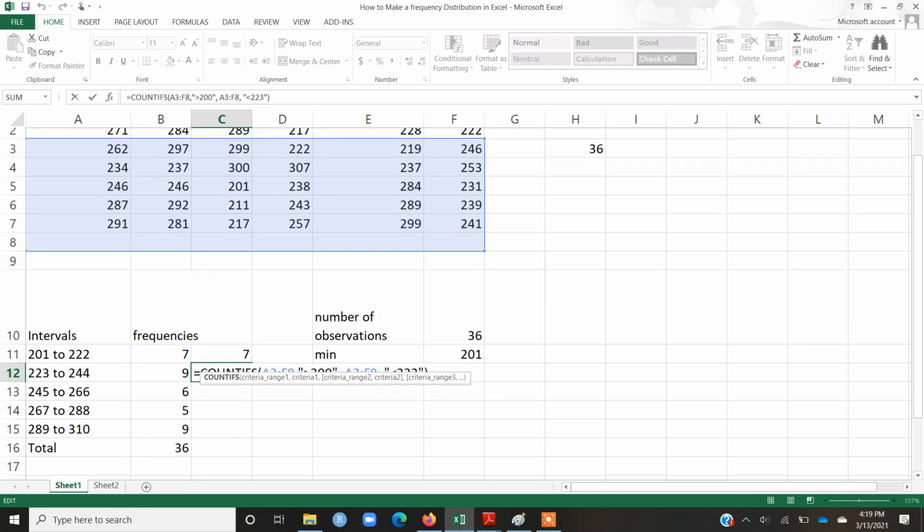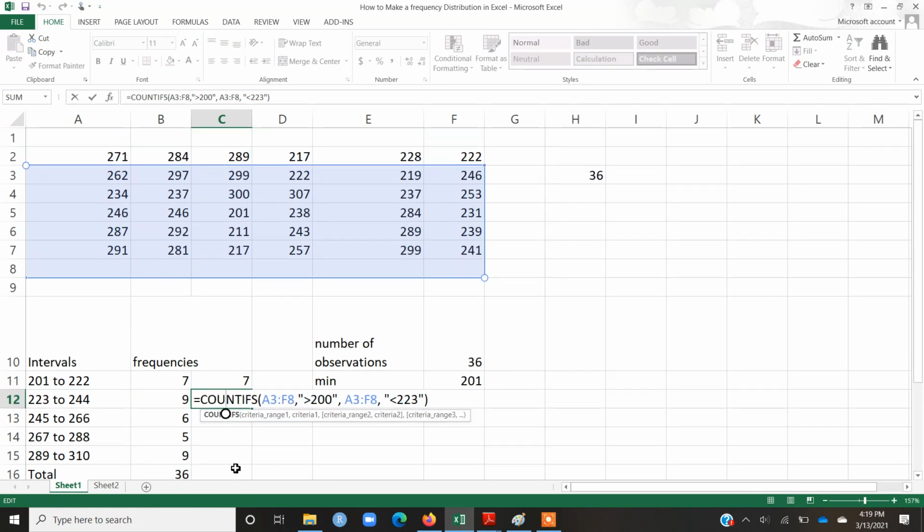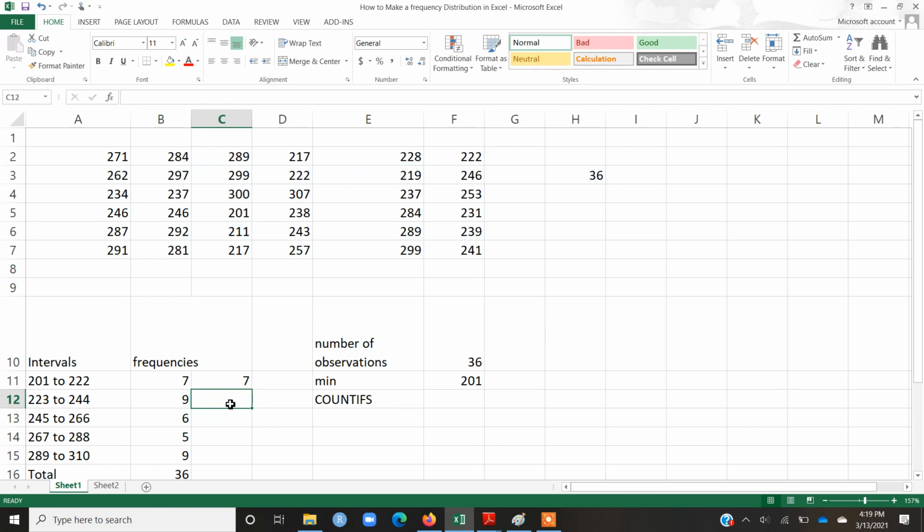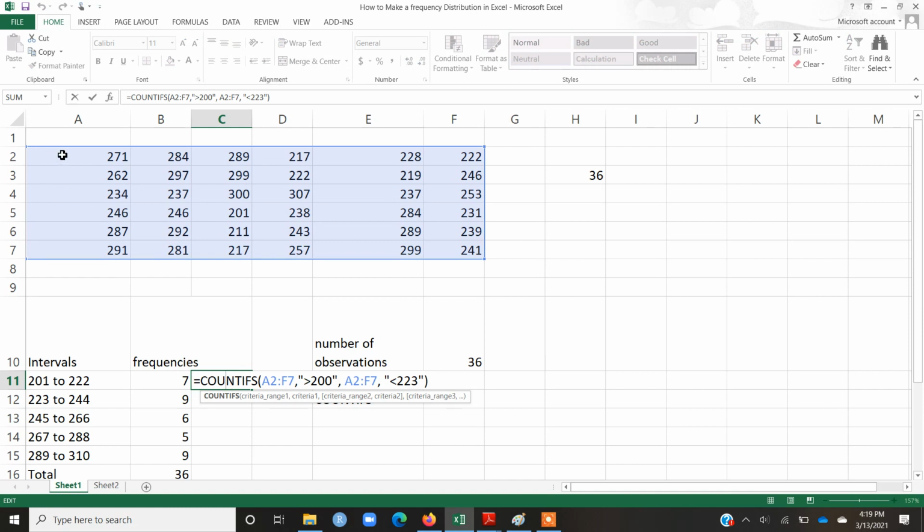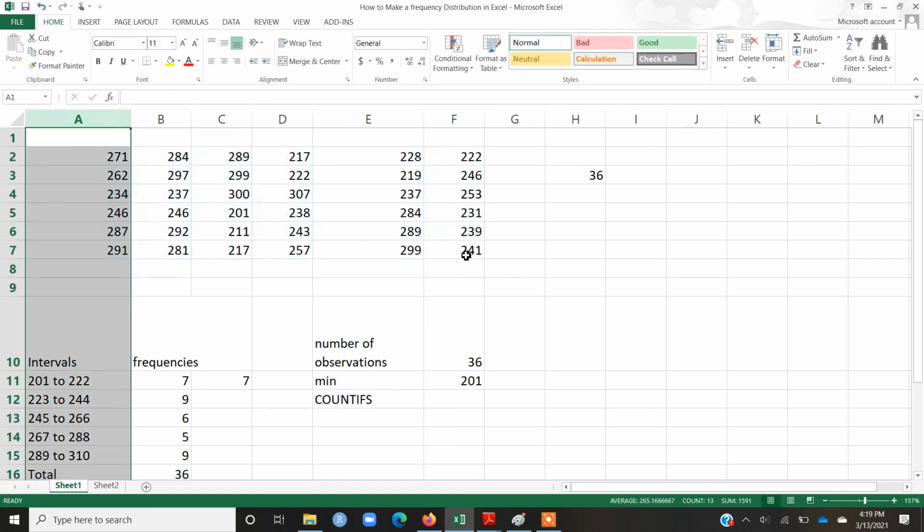Now you will notice what's happening: the moment you copy the formula from the previous cell to the next cell, the criteria range is automatically being revised. You don't want this to happen. You want the criteria range to be the same, because the observations or data are in a fixed set of cells here. So I'm going to use another symbol that will lock the range between A2, that is row 2 of column A, and then F9, that is row 9 of column F.